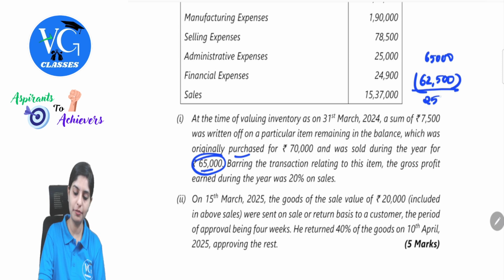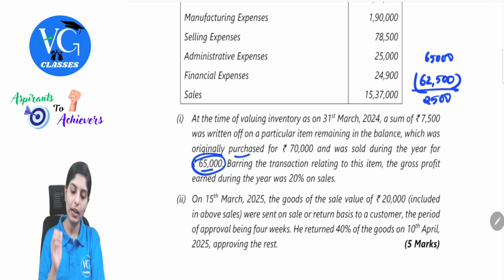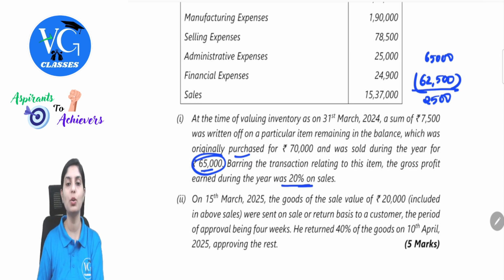This will be 2,500. Clear with this? Now, excluding all of these transactions, every other sale was generating a profit of 20%. Done. Next, on 15th March 2025, the goods of the sale value of 20,000 included in the above sales were sent on sale or return basis to a customer. The period of approval being 4 weeks. He returned 40% of the goods on 10th April 2025, approving the rest.